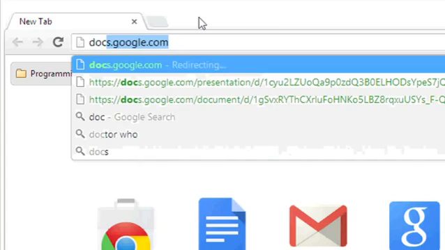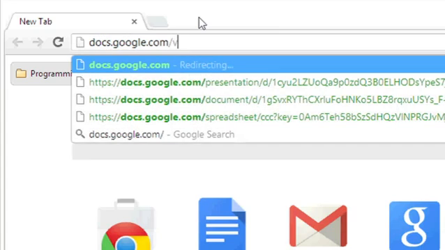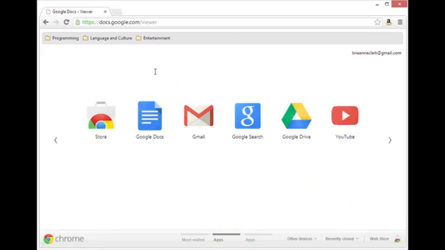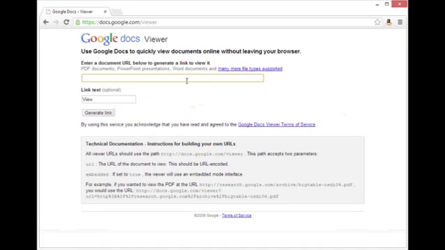I'm a software expert, and today I'm going to show you how to open a PDF link in Google Docs. First, I'm going to go to docs.google.com/viewer. Here, I can put in the link of any kind of document. In this case, I'm going to do a PDF.